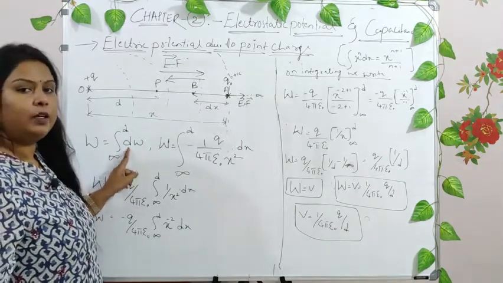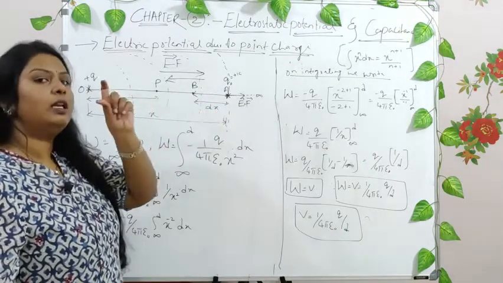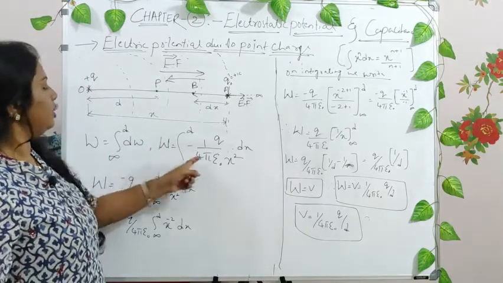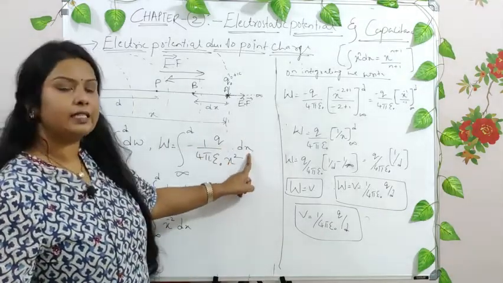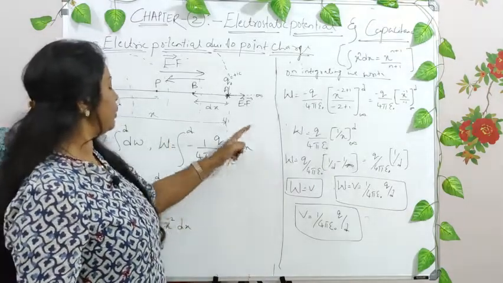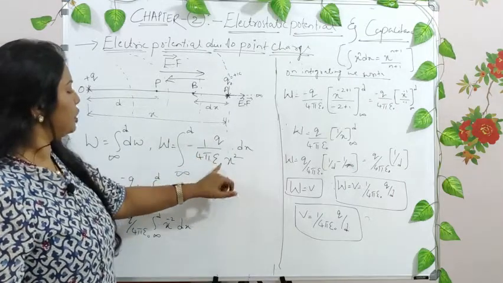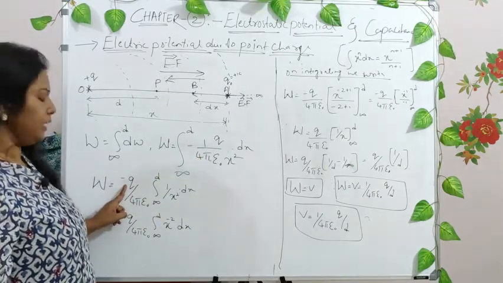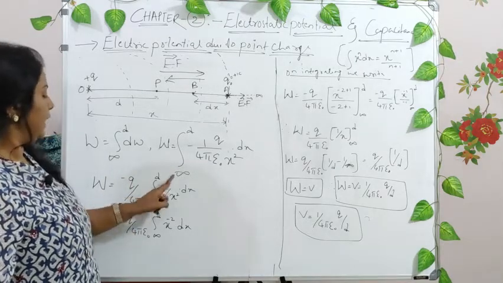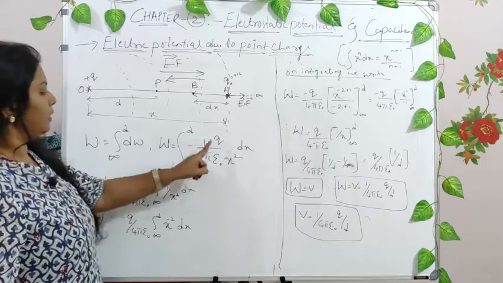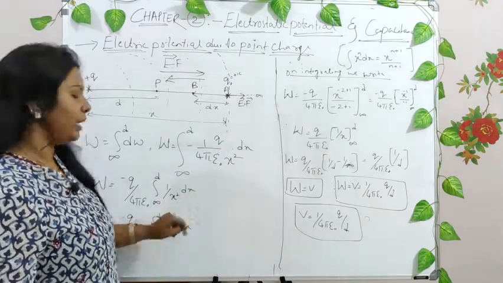Now what is the value of dW? We have already seen it for the small elementary distance. For this particular distance we had a small amount of work done, right? You write that: minus 1 divided by 4 pi epsilon, Q divided by x square dx. Now integrate this equation. You take minus Q by 4 pi epsilon naught outside. W is equal to minus Q by 4 pi epsilon naught outside, the integration from infinity to d of 1 divided by x square dx, right?